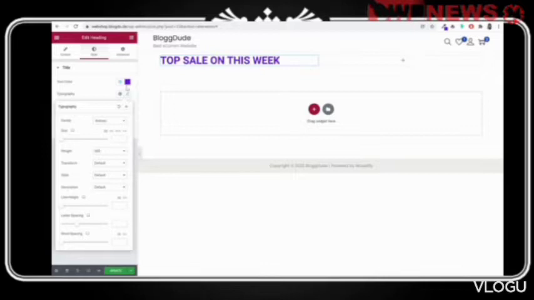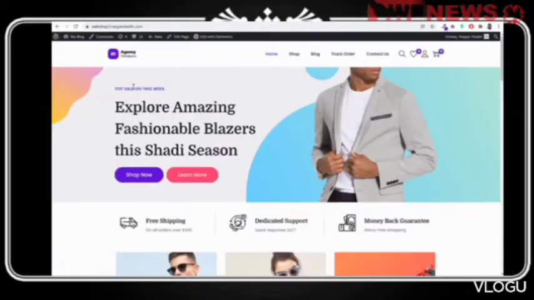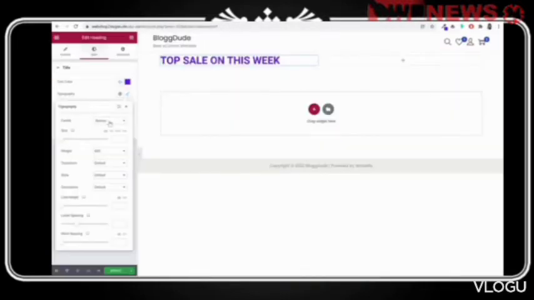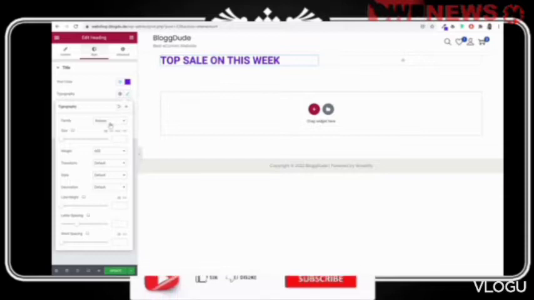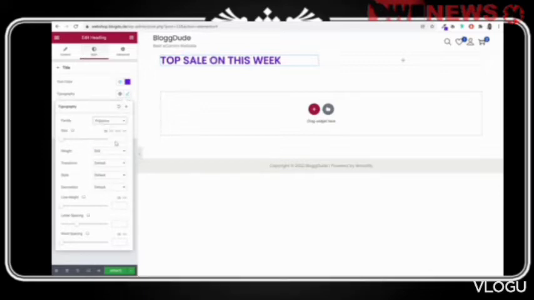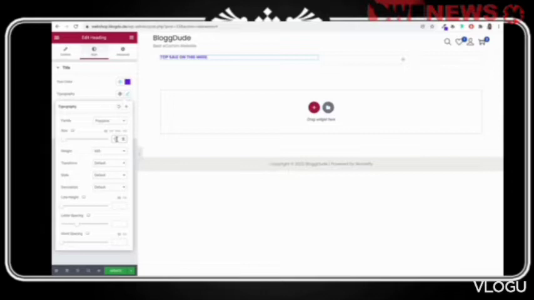Now typography. This font family that we are using is Poppins. So for font family, instead of Roboto, which is the default one, we want to change this to Poppins. So click on Roboto. You will get a list of font families. Under this, you have to search for Poppins. Now let's decrease this size to 14, and if you want to make it bolder, you can change that as well.